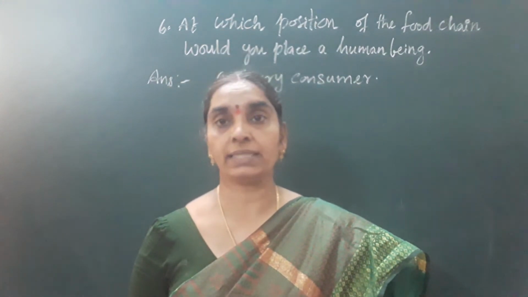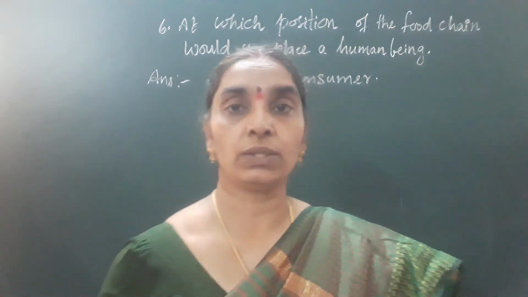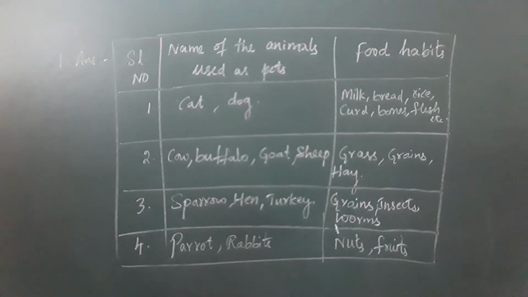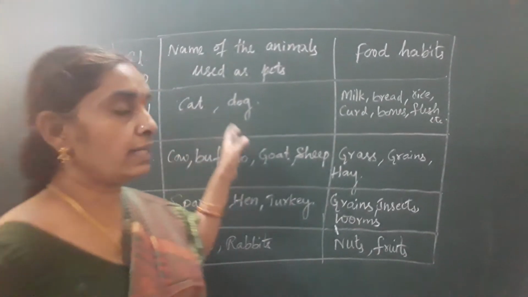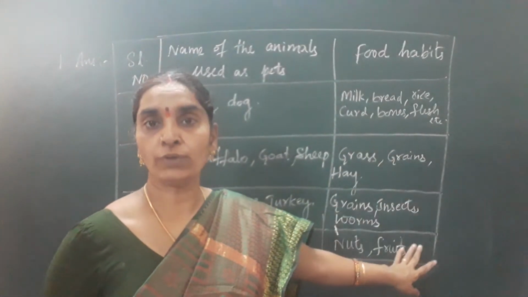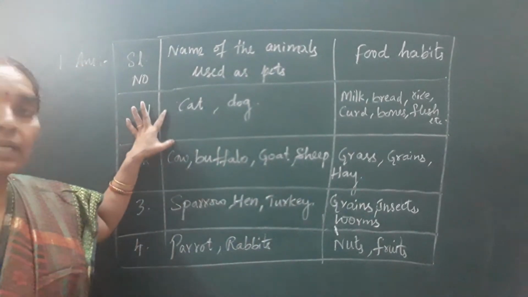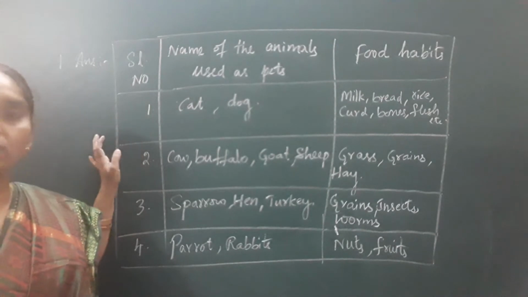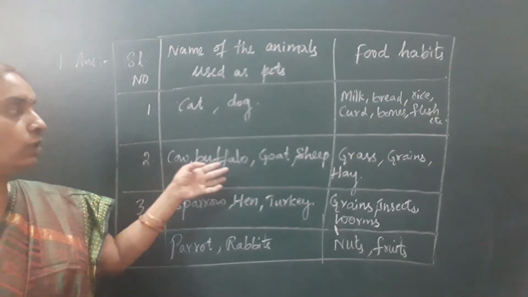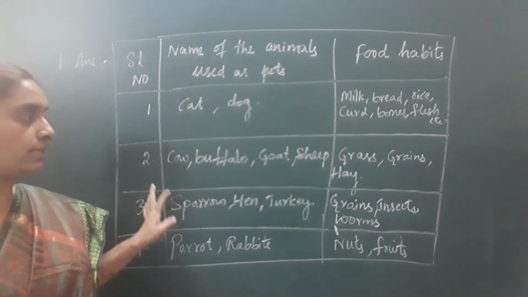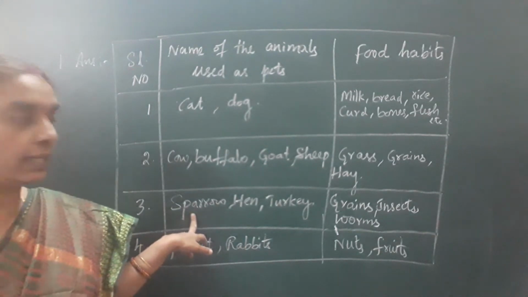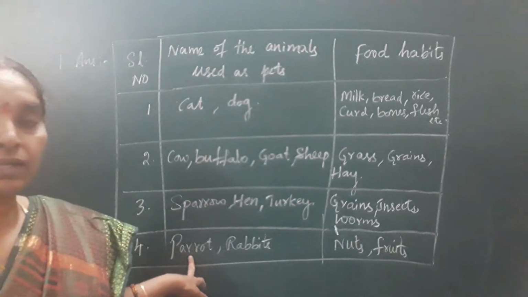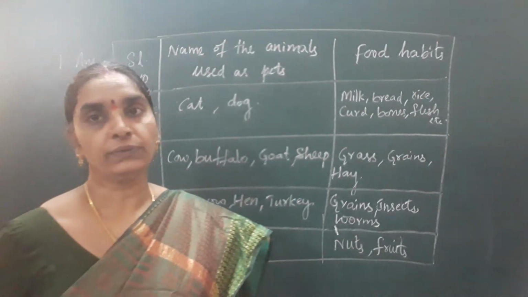So, try to write the answer for this question, children. Note down the answer. So, these are the animals which have the same type of food habits. See, children, clearly and note down. Cat and dog: milk, bread, rice, curd, bones, flesh, etc. Cow, buffalo, goat, sheep: they take grass, grains and hay. Sparrow, hen, turkey and so on: they take grains, insects and worms. Parrots and rabbits eat nuts and fruits.